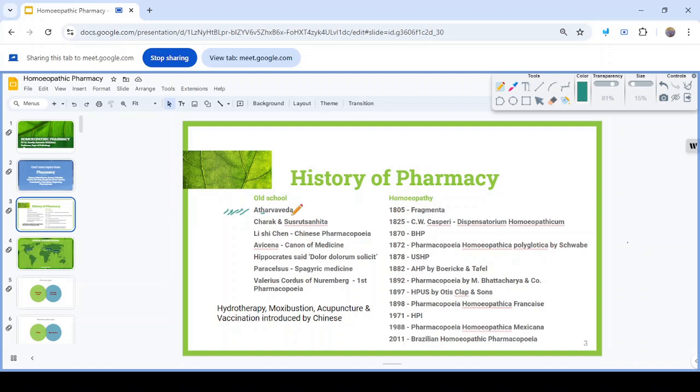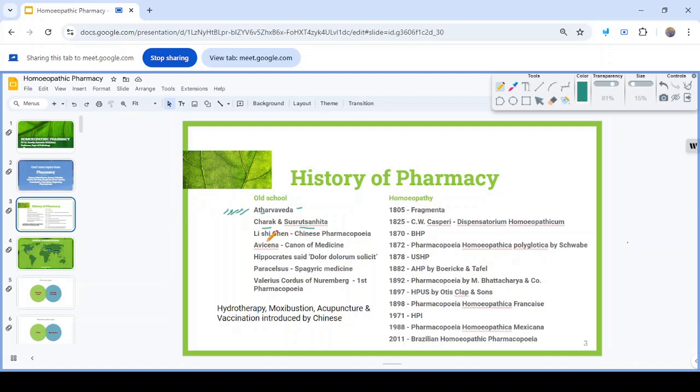Then from Atharva Veda, various derivatives have occurred. From Atharva Veda, Agnivesh Sanghita is prepared. Then from Agnivesh Sanghita, Charak and Susrut Sanghita are prepared. Charak Sanghita mainly deals with diseases and their medicinal treatments, and Susrut Sanghita mainly deals with surgical treatments.